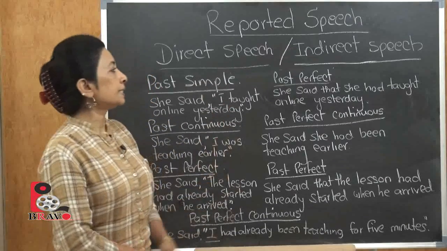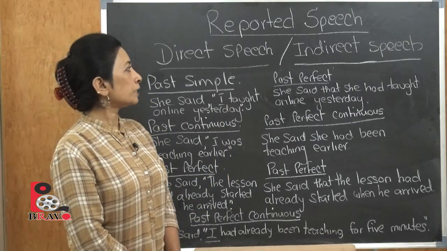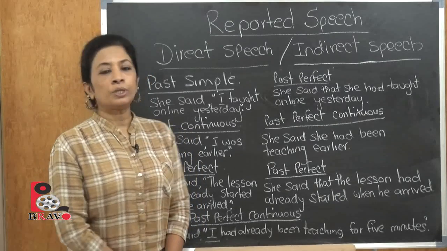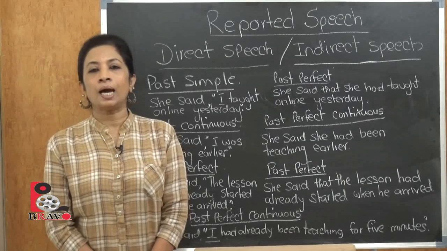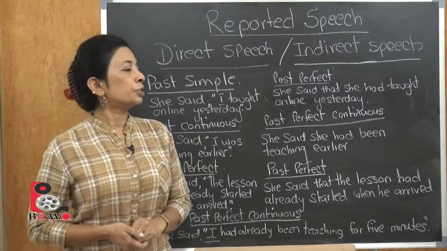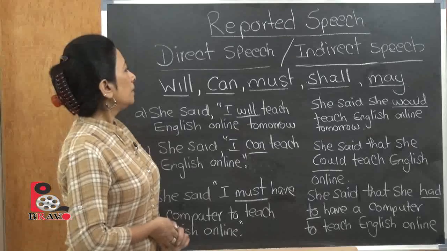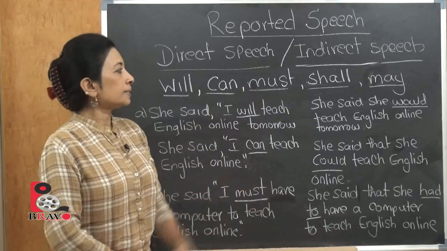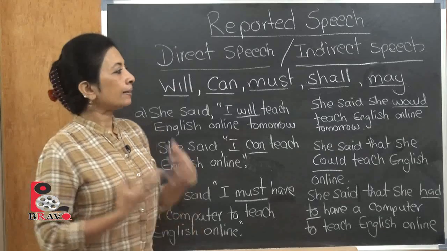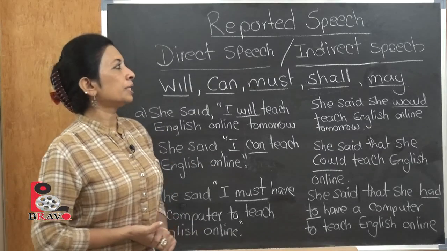Okay, so we've seen the 7 parts of direct speech that change into indirect speech. Now we are going to go into a little bit more simply how the verb changes from direct speech to indirect speech. We are going to go to another exercise where the verb or the tense changes in direct speech and indirect speech.